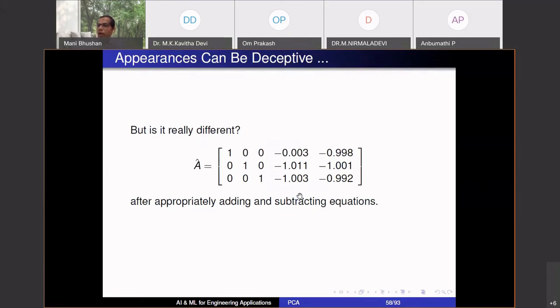Why is recovery not exact? Because data was corrupted by measurement noise. My eigenvalues are not perfectly 0. But I have recovered it pretty well. Okay. So the question was asked by Anbumati, from a large data set, what do you do? With a large data set, you can still do this analysis and extract this model. The assumption here, of course, is there is no sensor which is corrupted by bias. Sensor has only this random variability. There is no bias. If there is a bias, then I have a problem. I have to first figure out that bias before I use it for this analysis.